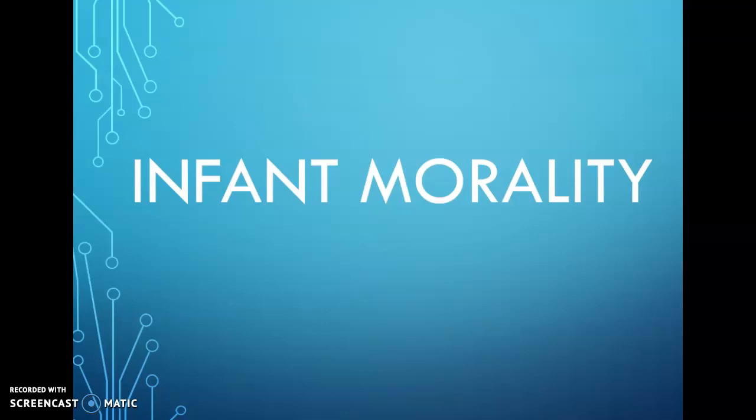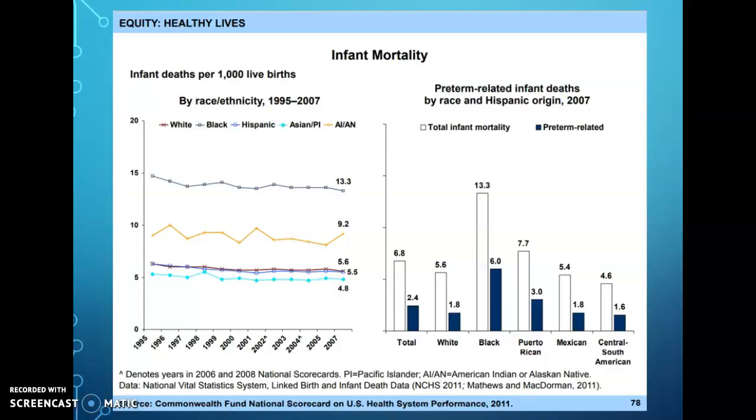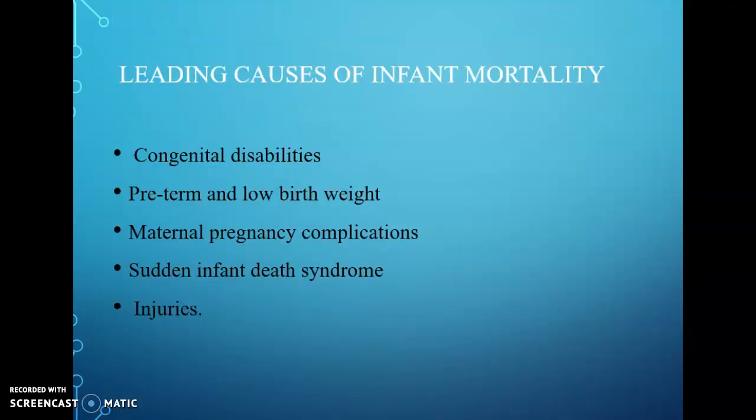Hence, it is a major concern that an average of 22,000 children die before their first birthday in the United States of America. Even more alarming is the racial and ethnic disparity in infant mortality. Take a look at the National Scorecard 2011 that shows the vast disparity among racial ethnicity. These statistics lead to questions. The questions are, what are the causes of death and what are the causes of the disparity among races?